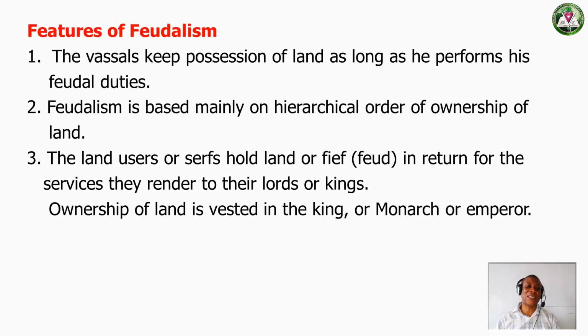Another feature of the feudal system is that the land users or serfs hold land in return for services they render to their lords or kings. That means that the feudal lords give land to their servants because of the services they render to them. It could be security services, because at night the servants can go to the house of their lords to guard them. Because of that, a portion of land can be given to them to keep on farming on.